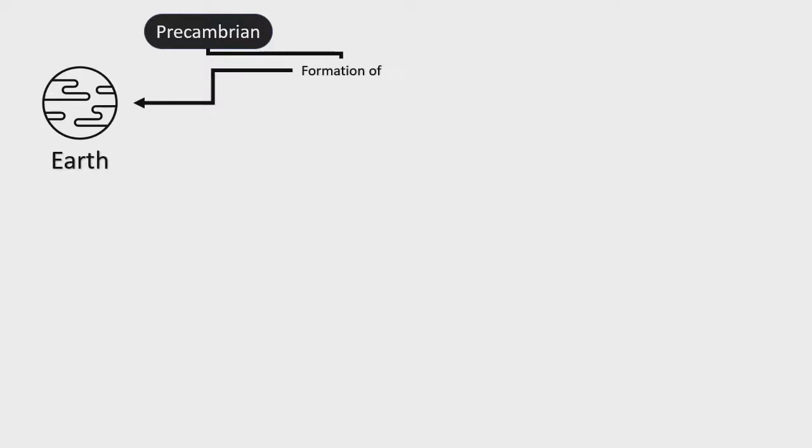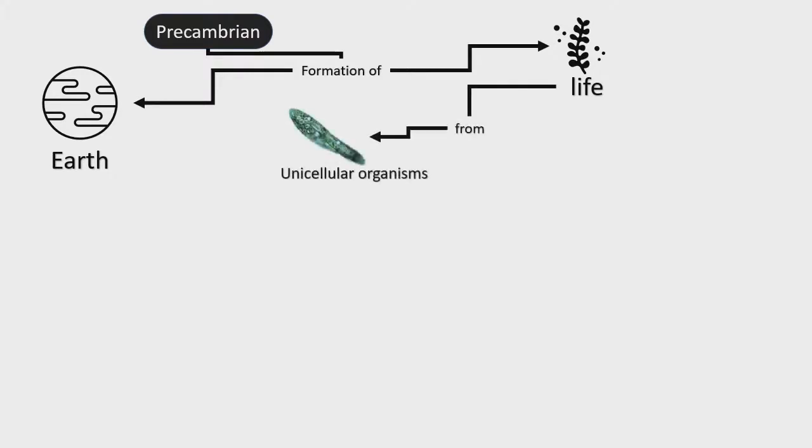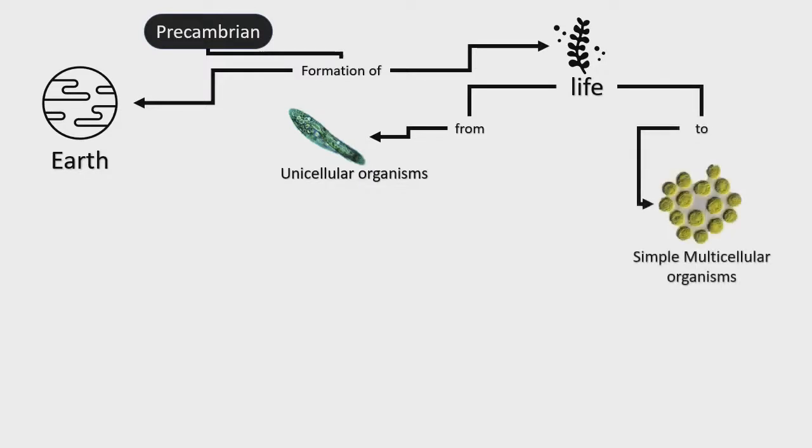The Precambrian era. The Precambrian era is the formation of our Earth. Basically, the Precambrian era is the majority of the timeline of our Earth's past. This is also signified by the formation of life, from unicellular organisms to simple multicellular organisms.